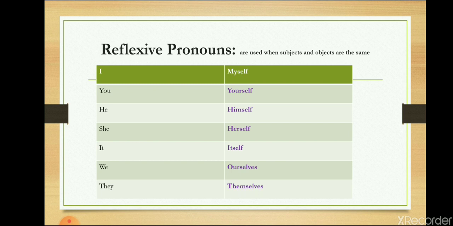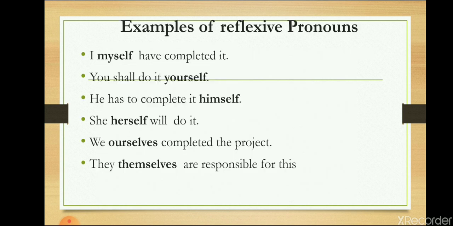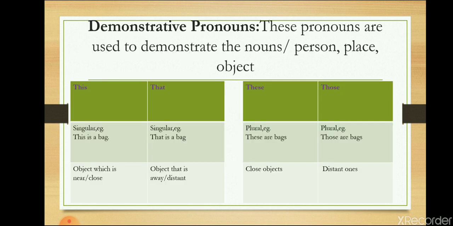Now see reflexive pronouns. These are the pronouns used when subjects and objects are the same. I, myself, you, yourself, he, himself, she, herself, it, itself, we, ourselves, they, themselves. See the examples. I myself have completed it. You shall do it yourself. He has to complete it himself. And the other reflexive pronouns are herself, ourselves, and themselves used in the sentences.